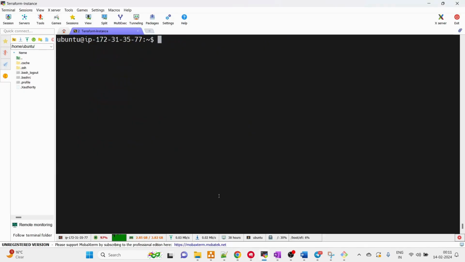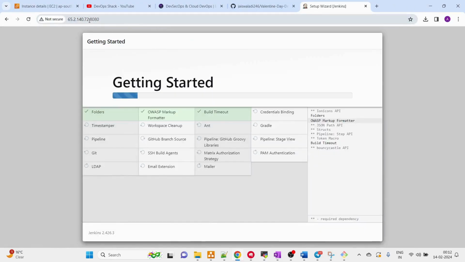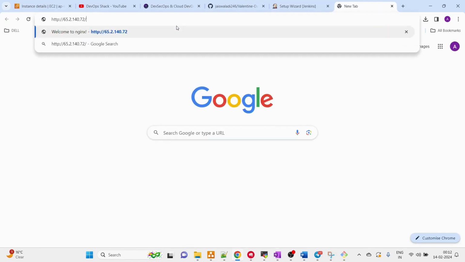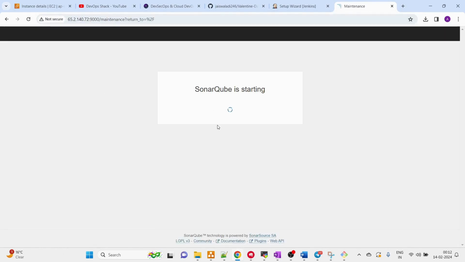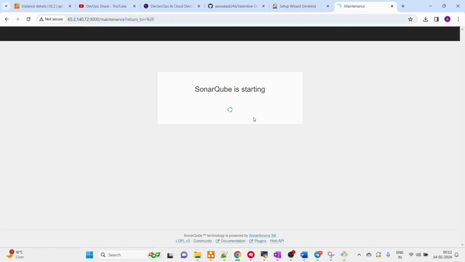Okay, now here what we are going to do, let me check if the SonarQube container is up and running. So yes, the SonarQube container is up and running now, right? So what we can do, we can try to access SonarQube as well. Okay, so I'll go here, colon 9000. Yes, so SonarQube is also up and running. Okay, so meanwhile Jenkins is getting set up, we can set up SonarQube.